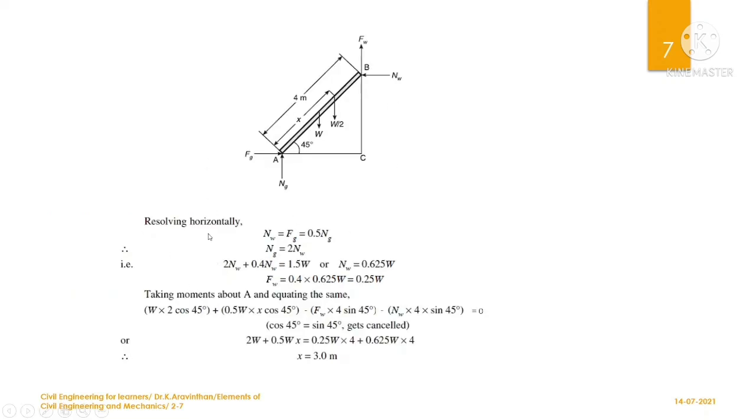Now let us resolve horizontally. Fg is acting in the positive direction, and Nw is acting on the left-hand side.